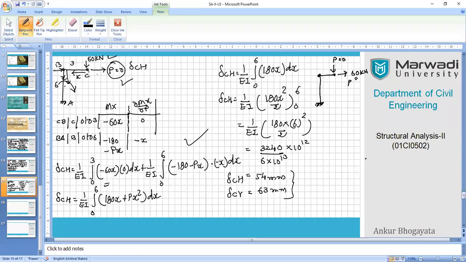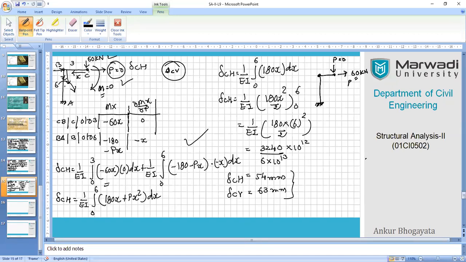You can further extend this question by calculating theta C, the rotation at point C. Try it by yourself using the same concept, same data, same loading, and the only change will be that since you don't have a moment at point C, you have to apply a fictitious moment.